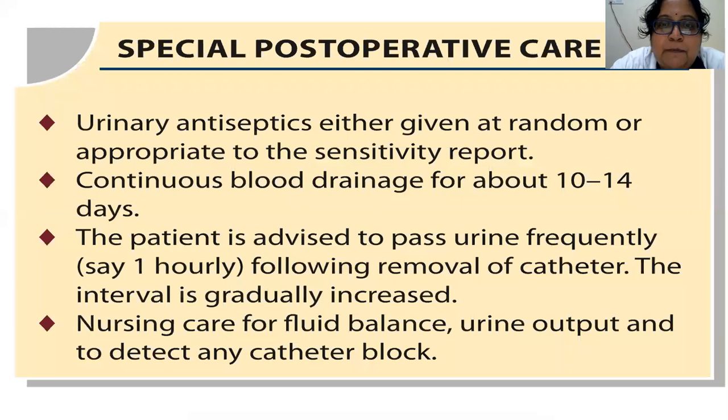And what are the special post-operative care you have to take? Urinary antiseptics should not be given randomly, but they can be given after an appropriate sensitivity report. And continuous bladder drainage should be maintained for about 10 to 14 days. Next, the patient is advised to pass urine frequently. Once the catheter is removed, she has to pass urine every 1 hour, and later on, the time interval can gradually be increased. And nursing care should be done, where fluid balance and urine output should be maintained, and the catheter should be checked for any block.